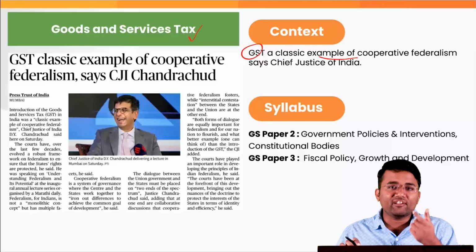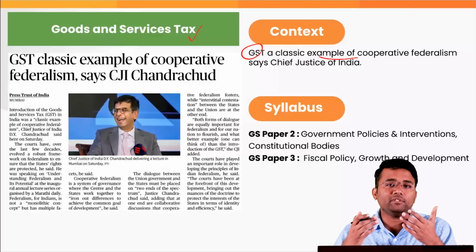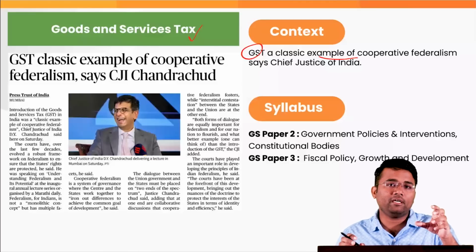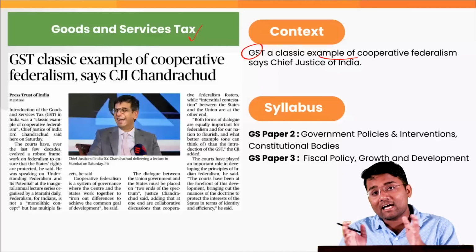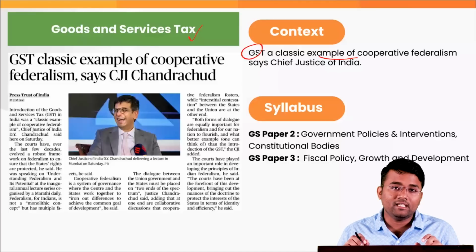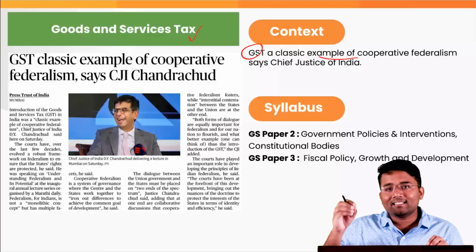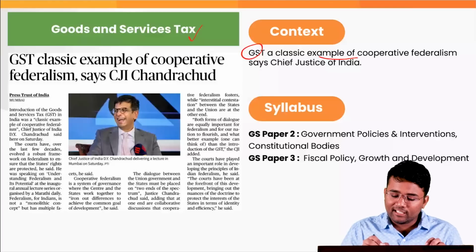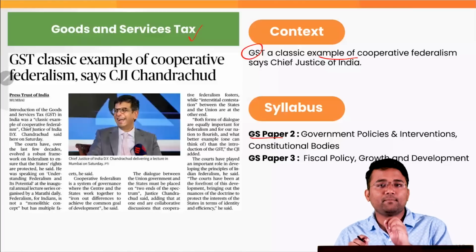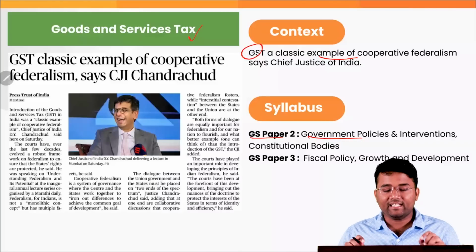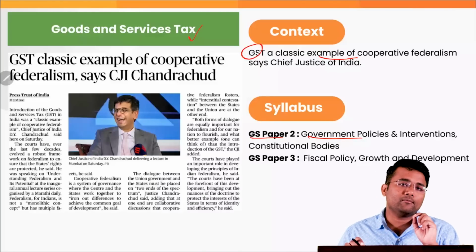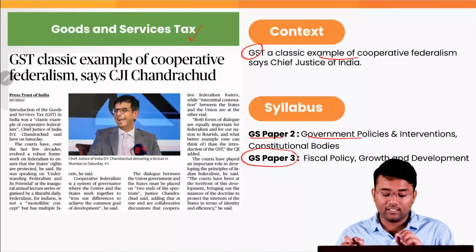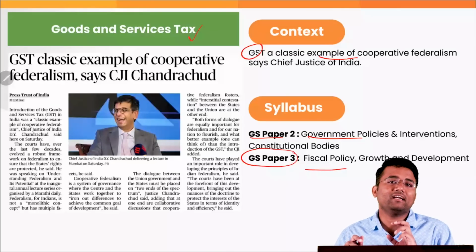In a case of cooperative federalism, there is a system of collaboration or cooperation between these regional entities and the central government to realize the larger developmental goals of the country as well as to serve the larger public interest of the country. This particular topic GST pertains to your syllabus of GS paper 2, government policies and interventions and constitutional bodies. Additionally, it also pertains to the syllabus of your GS paper 3, fiscal policy, growth and development.